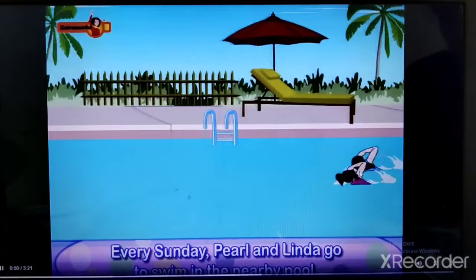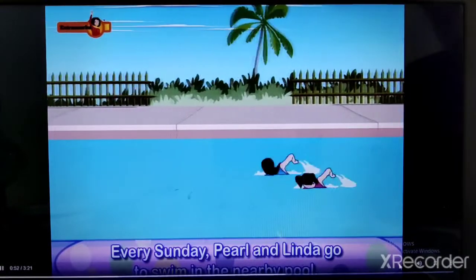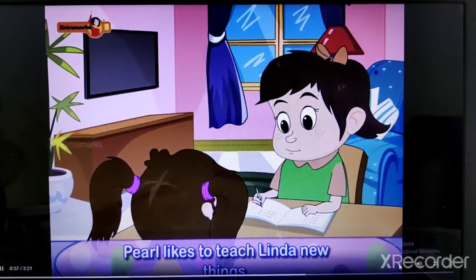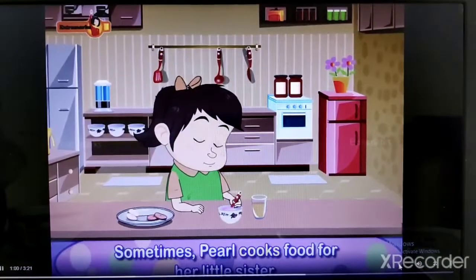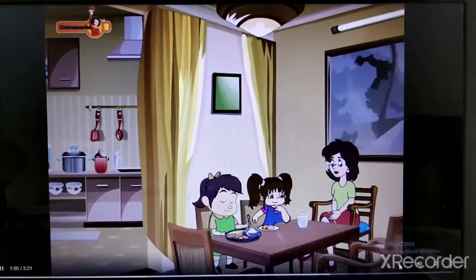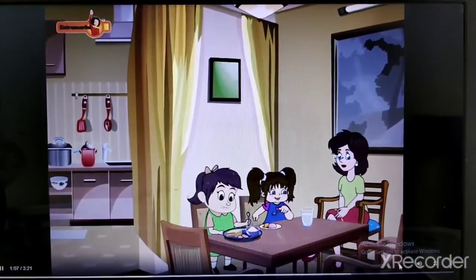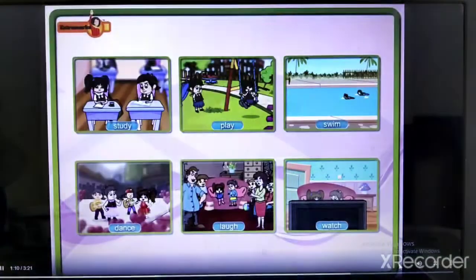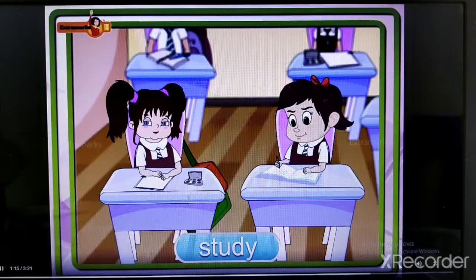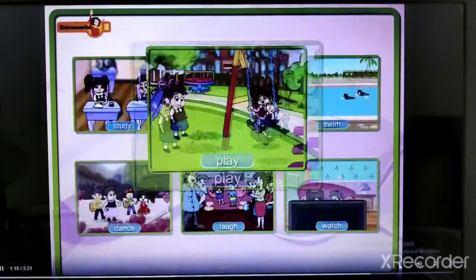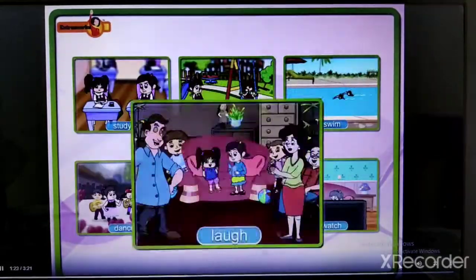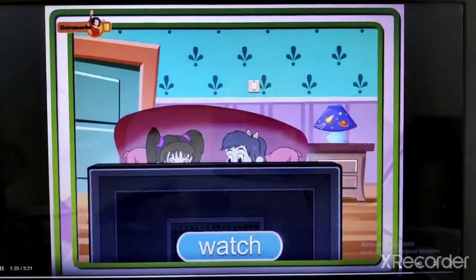Every Sunday, Pearl and Linda go to swim in the nearby pool. Pearl likes to teach Linda new things. Sometimes, Pearl cooks food for her little sister. Pearl and Linda seem to be happy together. What do Pearl and Linda do together? They study, play, swim, dance, laugh, and watch cartoons.